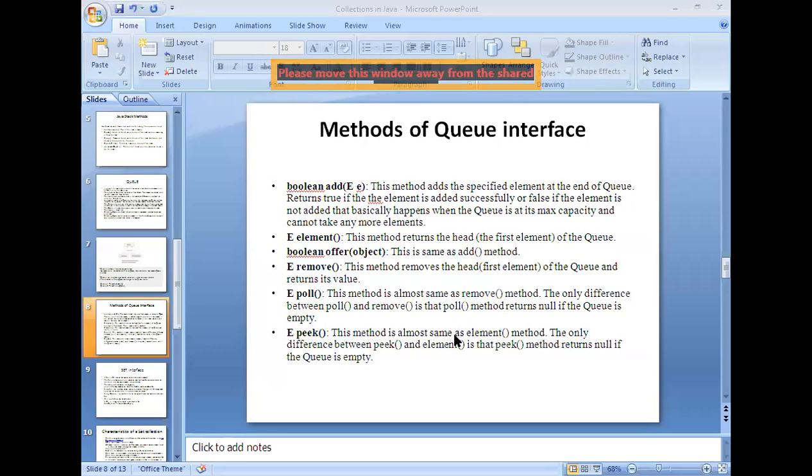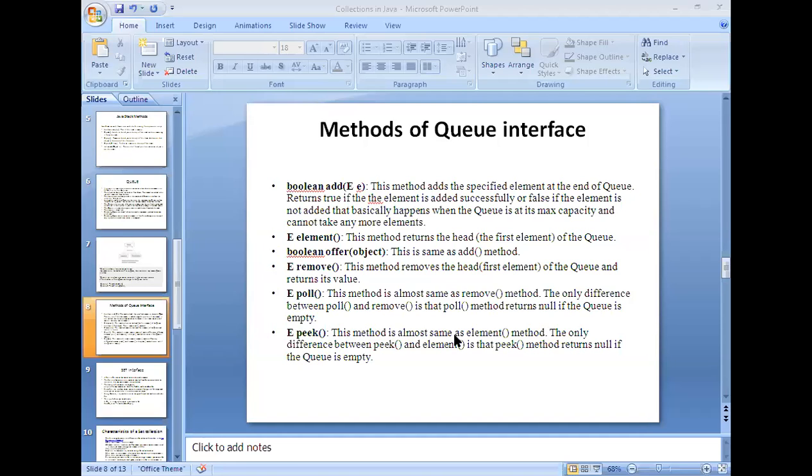All right. So now once again we'll see the methods of the queue, and then immediately we'll shift to the implementation part. Now the add method is used for adding elements. Remove method is used for removing the elements, and the element method returns the head of the queue, that means the first element. And offer is also the same as the add method.